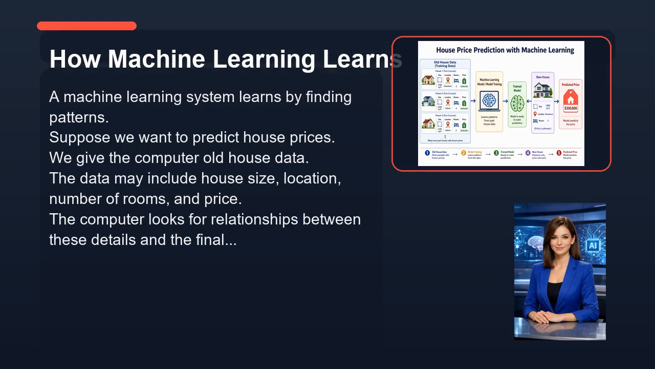Now let's look at how machine learning learns. A machine learning system learns by finding patterns. Suppose we want to predict house prices. We give the computer old house data. The data may include house size, location, number of rooms, and price. The computer looks for relationships between these details and the final price. After learning, it can estimate the price of a new house. This process is called training a model.